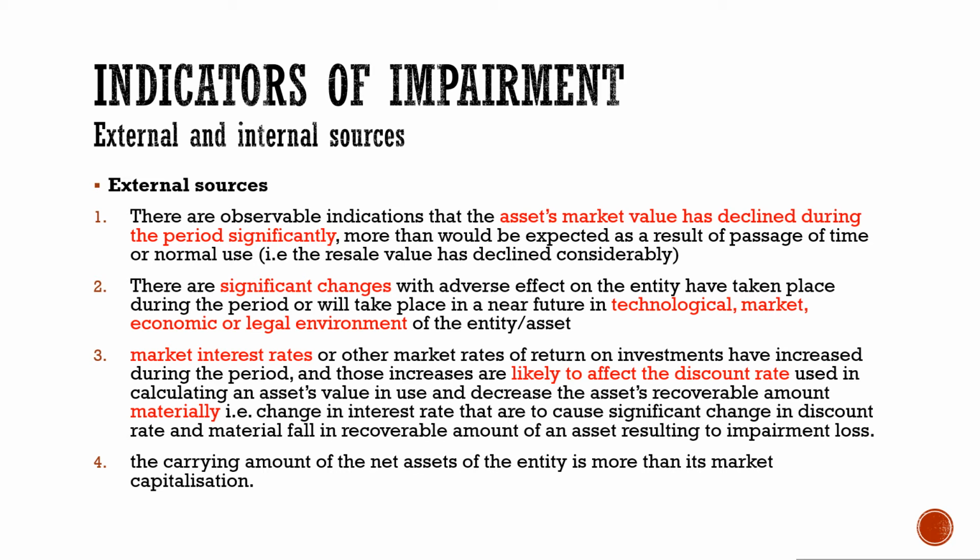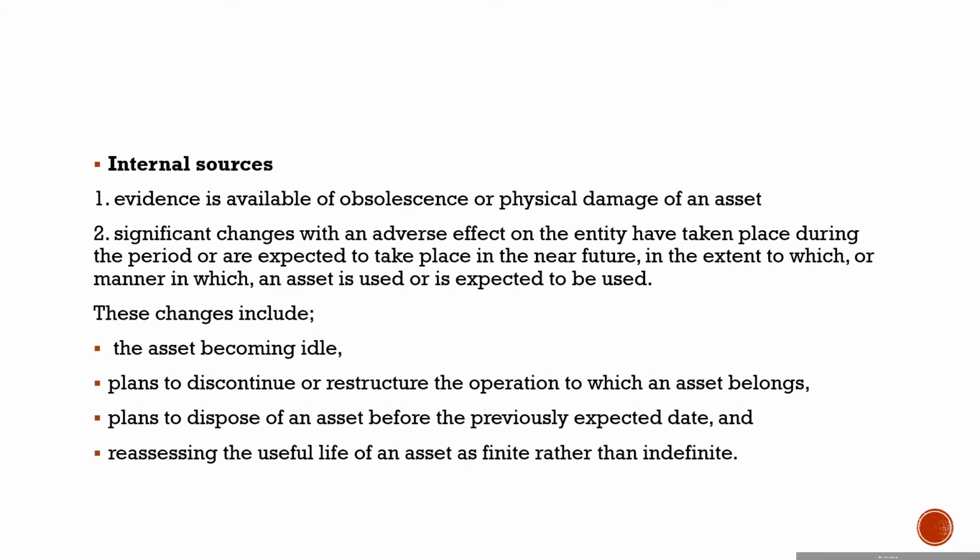Now let's go see the internal sources. Internal sources are those which can be found internally from the organization. First, when there is evidence of obsolescence or physical damage of the asset. For example, if there was an accident and the asset has been damaged, this may also imply impairment of that asset.